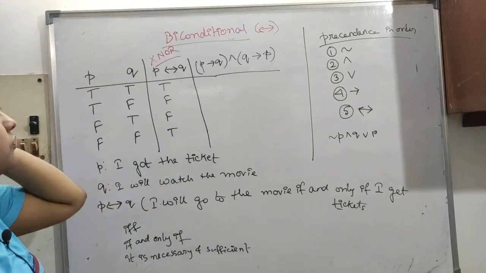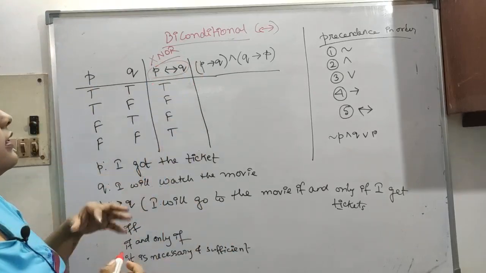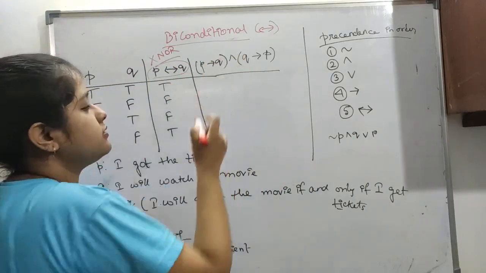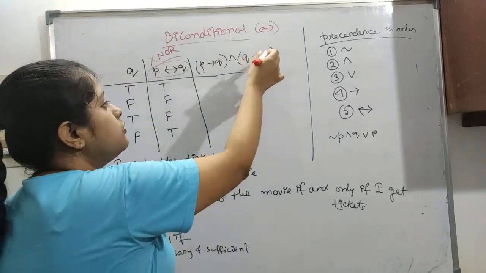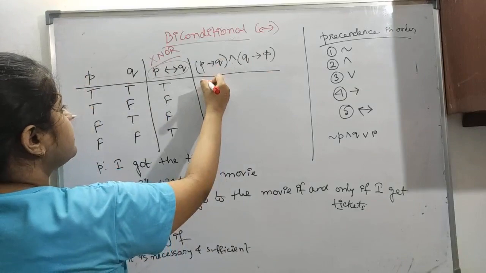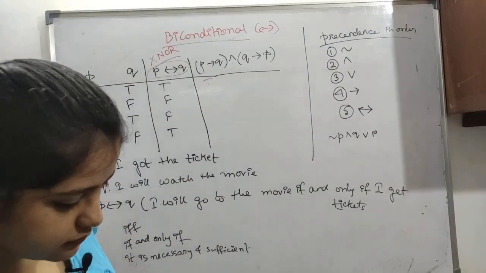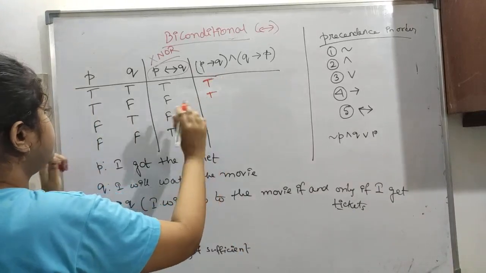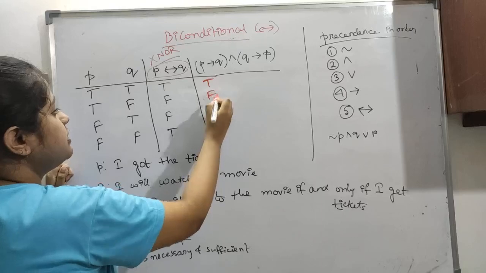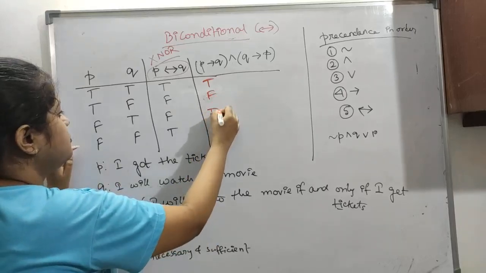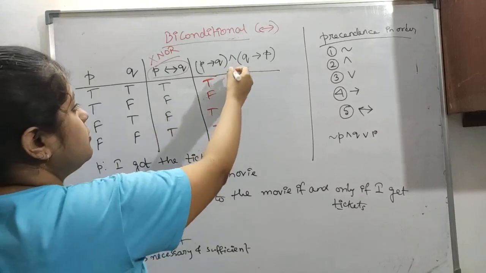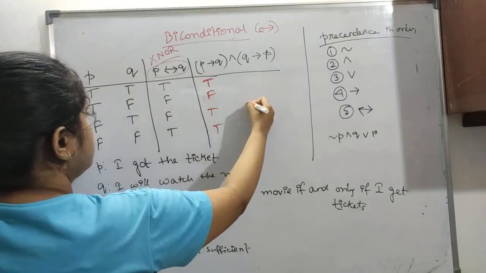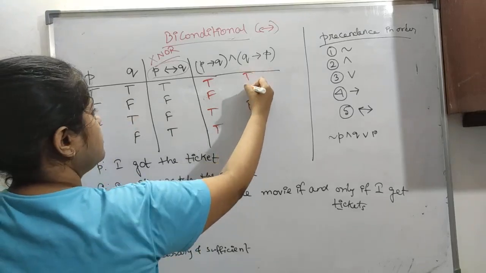Now we see P bidirectional Q can be extended as P arrow Q and Q arrow P, like this. So P arrow Q means what? You know, true. Then TF means false, like this, I remember. Then this is AND. So this is true, false, false, true, false. All are true.